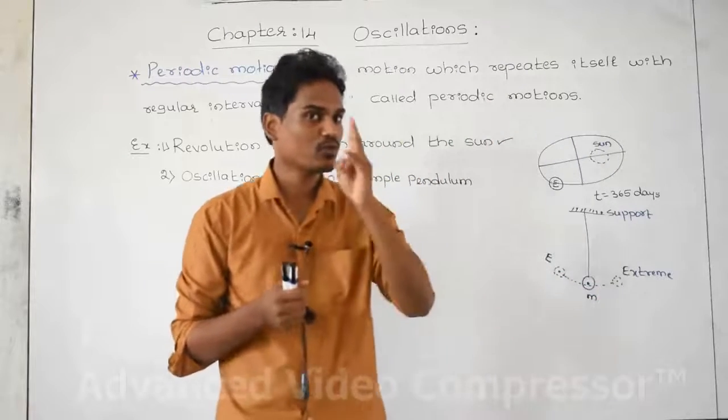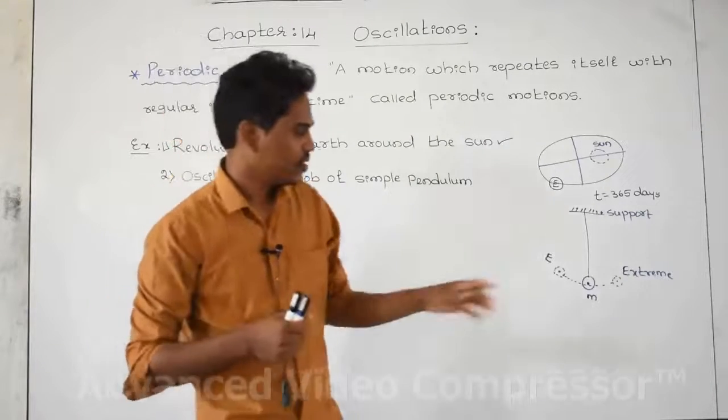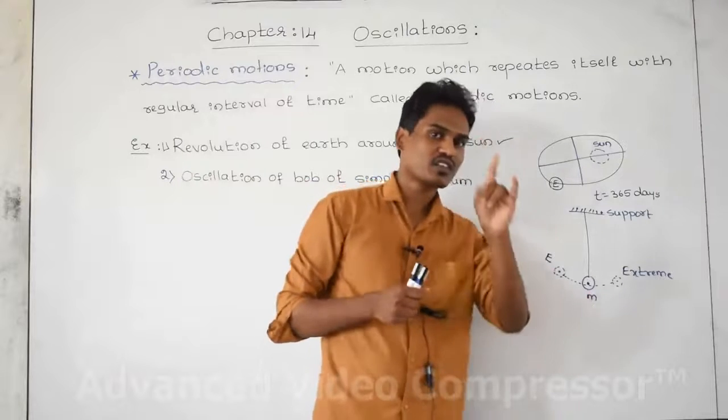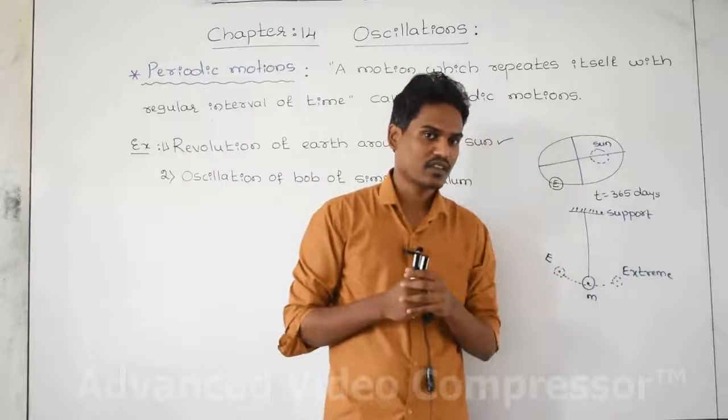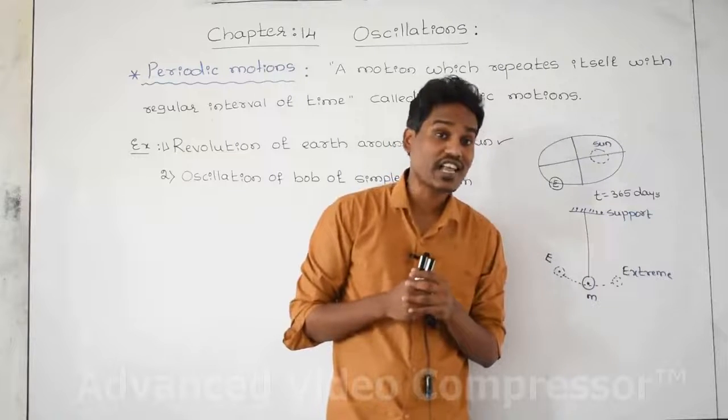That is, for example, 2 seconds. For each and every cycle, what is the time taken by the simple pendulum? That is 2 seconds. The 2 seconds is the time taken by the body for each and every cycle.